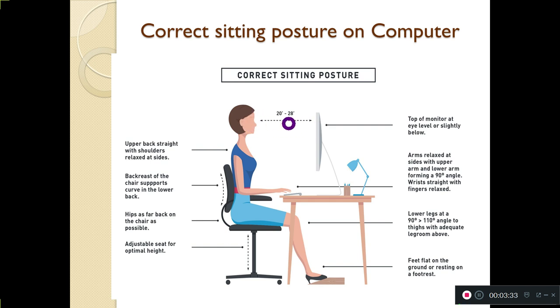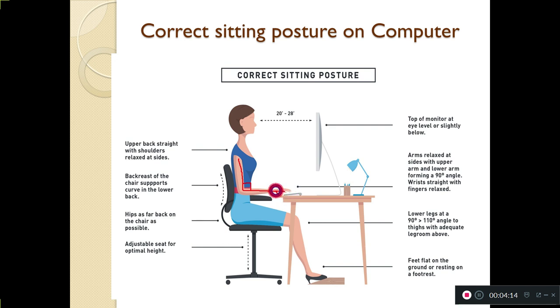So it should be a proper angle. As we go down, as we work on the computer screen, if we want to work on different levels, accordingly we can adjust the height of this chair. Here the arms are relaxed at the sides, with the upper arm and lower arm forming a 90-degree angle. This is the upper arm, this is the lower arm. The angle should be 90 degrees. This way they should be relaxed.